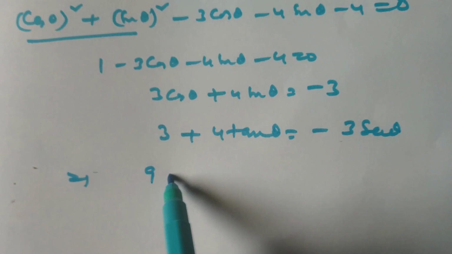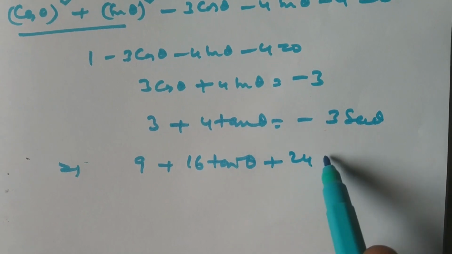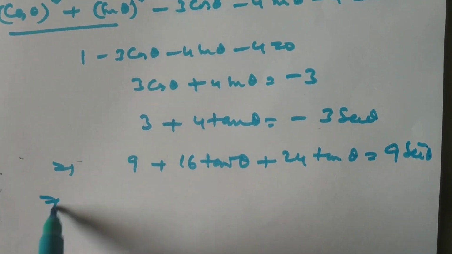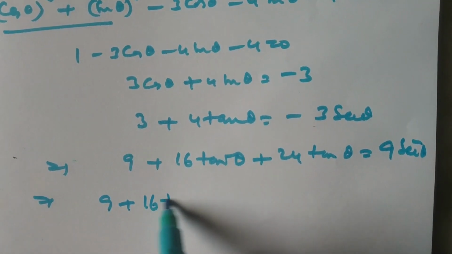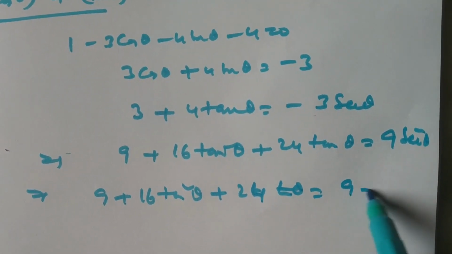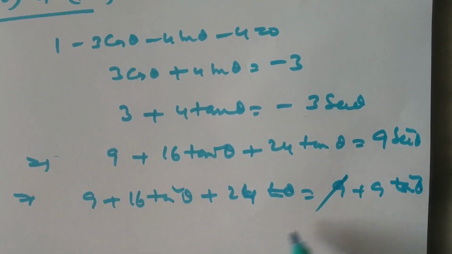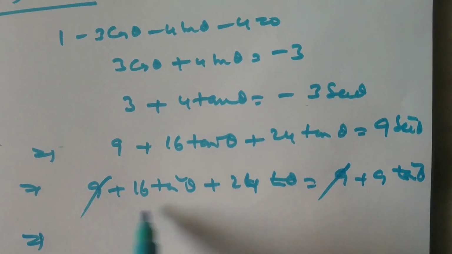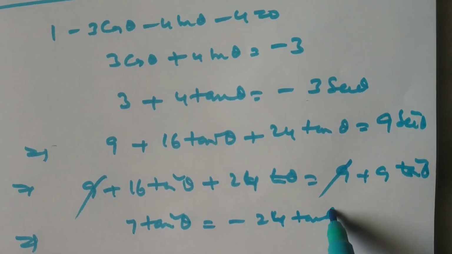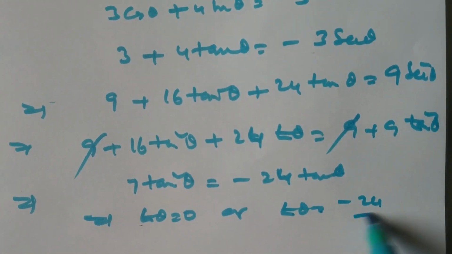Implies, by squaring, 9 plus 16 tan square theta plus 24 tan theta is equal to 9 secant square theta. Implies 9 plus 16 tan square theta plus 24 tan theta is equal to 9 plus 9 tan square theta, because secant square theta is nothing but 1 plus tan square theta. 9 gets cancelled. Implies 7 tan square theta is equal to minus 24 tan theta. Implies either tan theta equals 0 or tan theta equals minus 24 by 7.